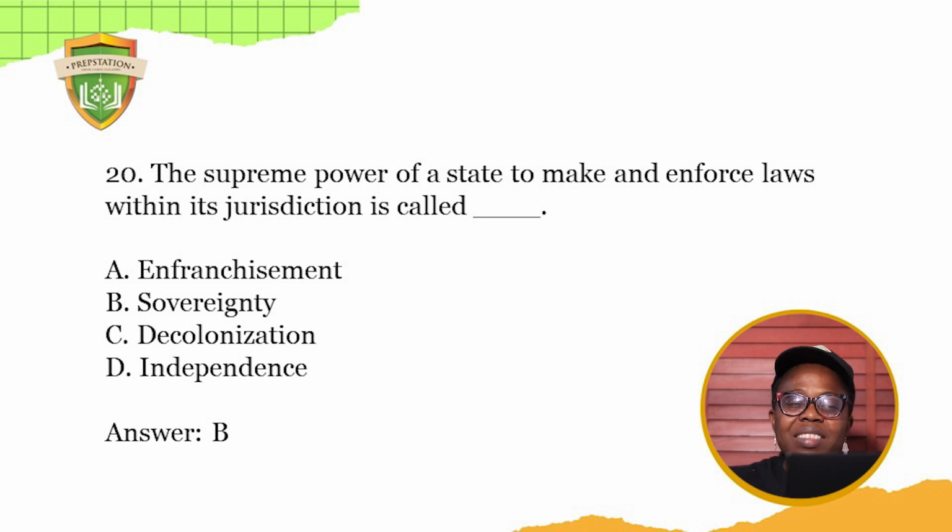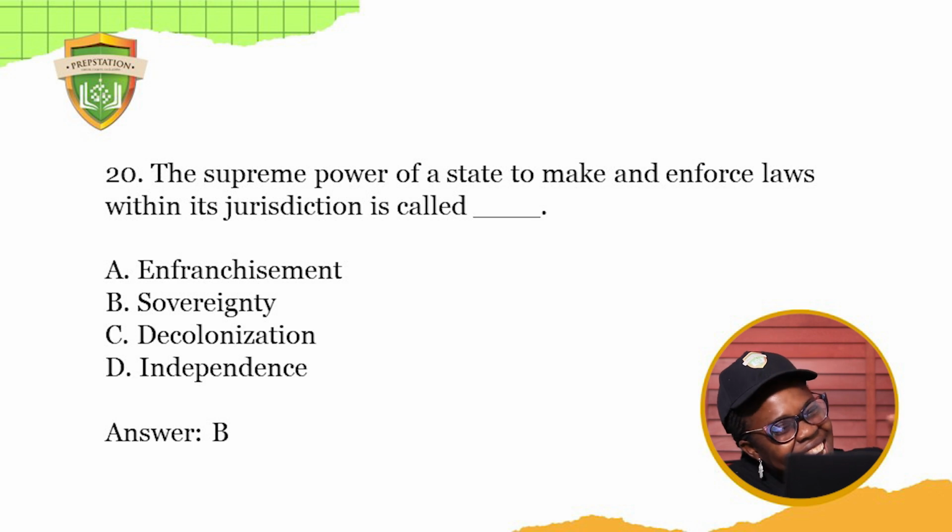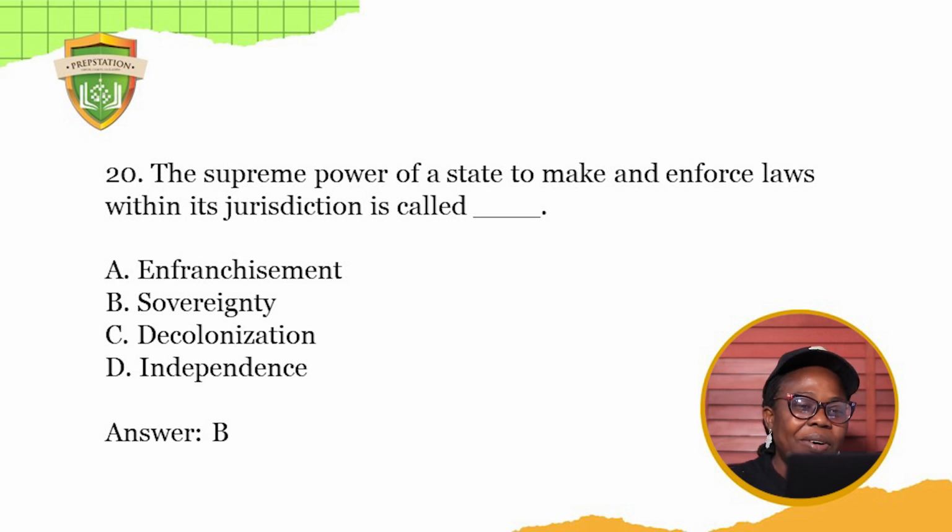The supreme power of a state to make and enforce laws within its jurisdiction is called dash. What's running in your mind? Can you remember the definition? Yes, you got it. Sovereignty. Remember the definition of sovereignty: having powers within your own environment without interruption from the outside world.